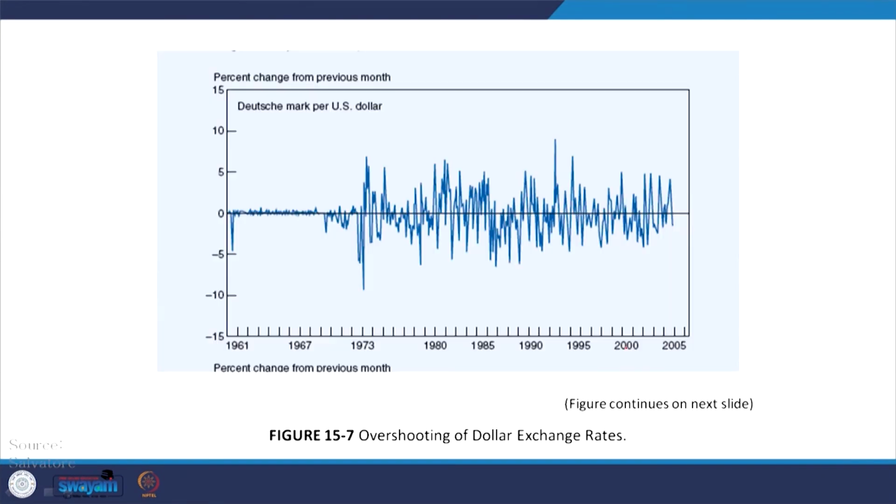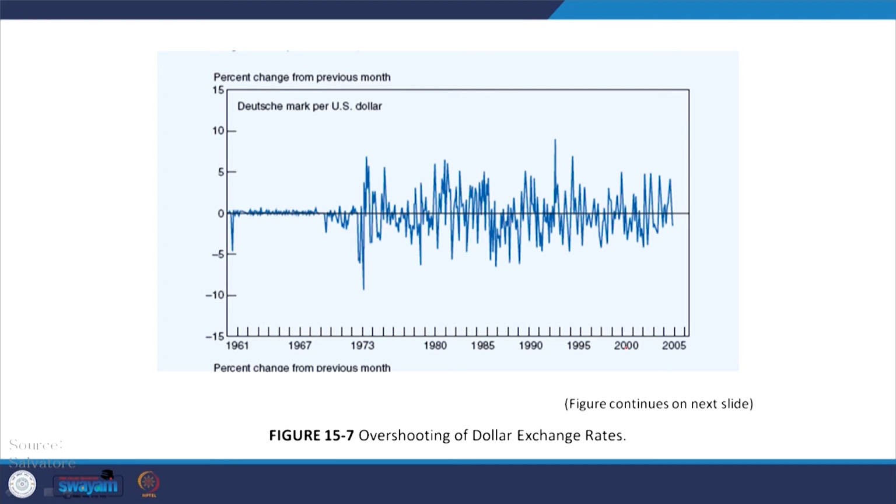Now, regarding the overshooting aspect, that is, overshooting of the dollar exchange rate, there are some figures taken from the book of Salvatore. We have cited the source, that there are huge fluctuations.